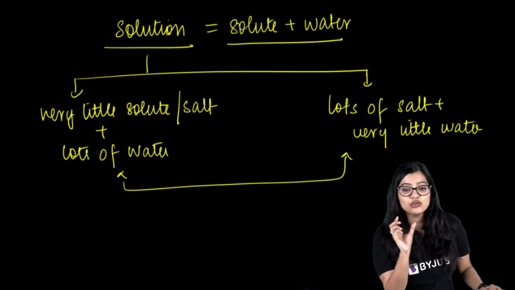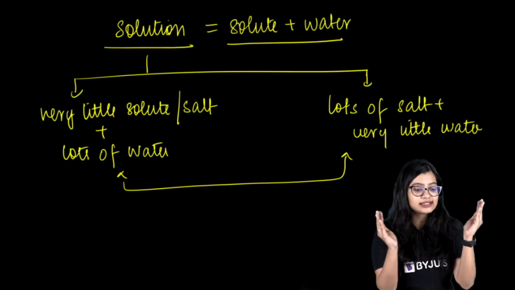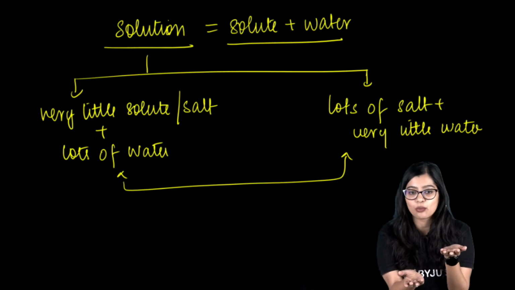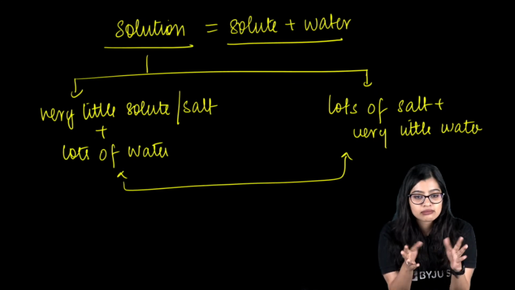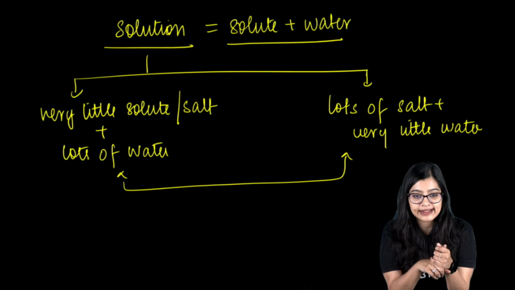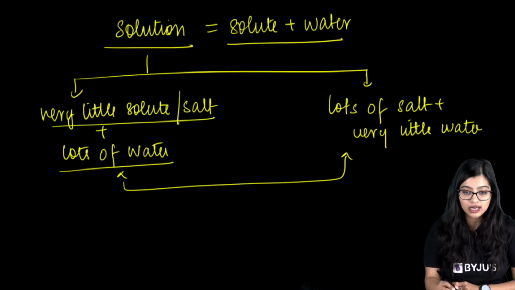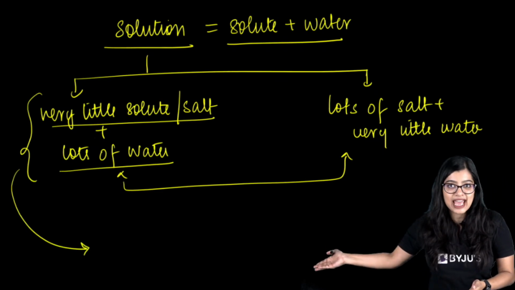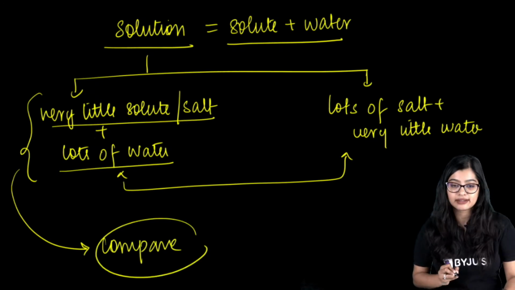Can I just take one solution and tell you this has very little solvent and lots of water? I cannot say that. When I say very little salt or lots of water, it should be with respect to something. I need something to compare it with.